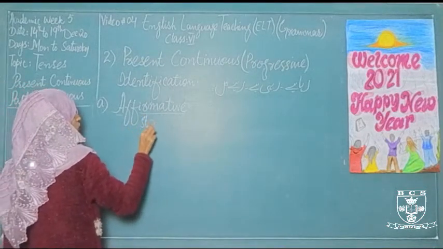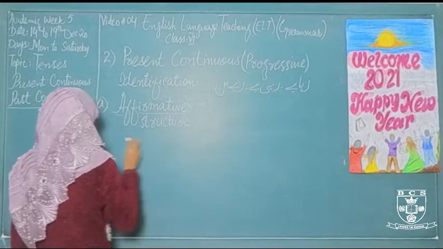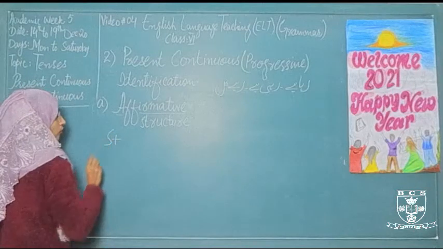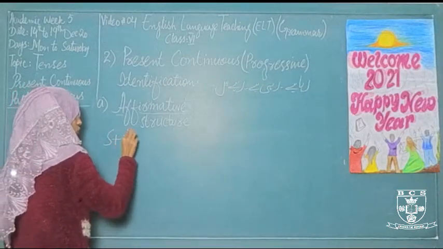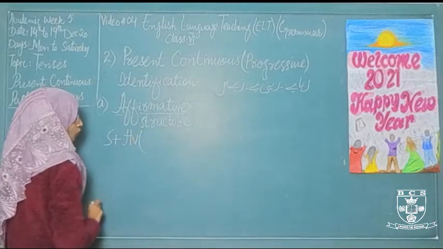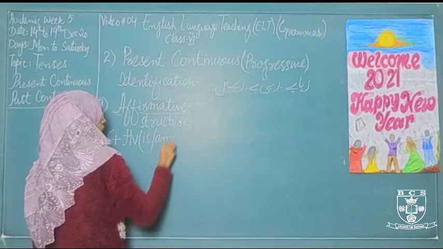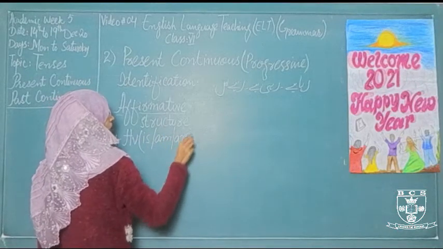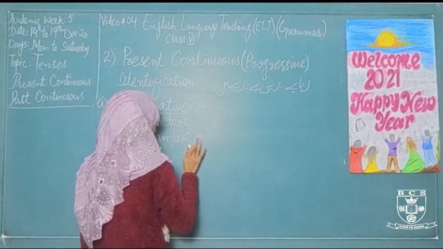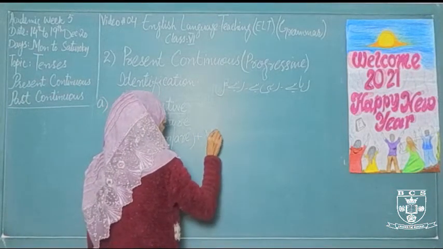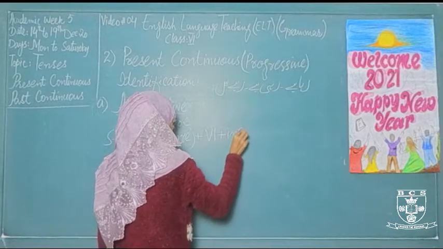Now what is the structure of affirmative sentences is subject, a doer of any action is called the subject. Helping verb supports or helps to the verb for performing any action. The helping verb are is, am, and are. These are the helping verb of present continuous tenses. Now we use the verb, it shows any action plus ing.